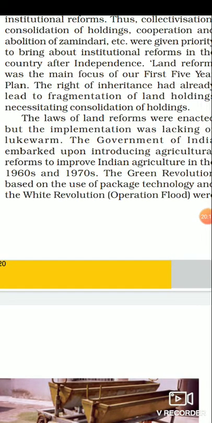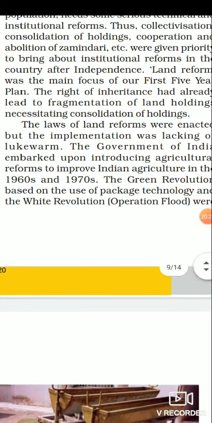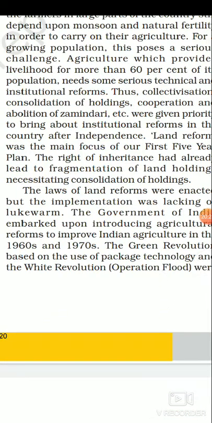So for the benefit of farmers, government is providing a lot of facilities. Government is providing free electricity in many parts for irrigation. Then the KCC, Kisan Credit Card, Personal Accident Insurance Scheme, PAIS. Moreover, special weather bulletins and agricultural programs for farmers were introduced on the radio and television. In All India Radio and television, there are a number of programs for the farmers.